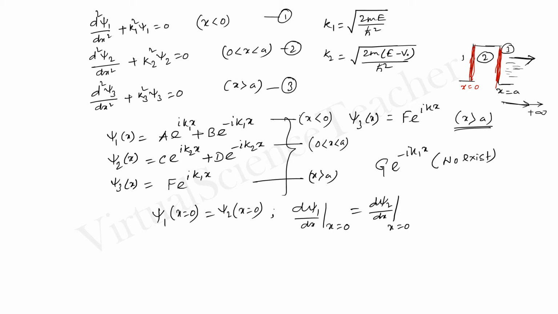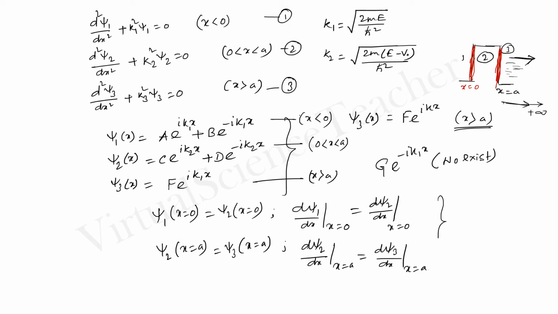Similarly, from the boundary at x equals a, psi 2 at x equals a equals psi 3 at x equals a, and d psi 2 dx at x equals a equals d psi 3 dx at x equals a.